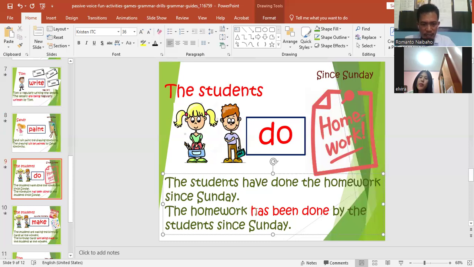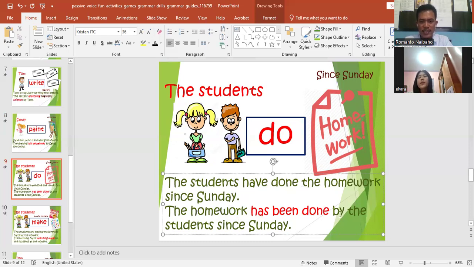Why is there a change here, becoming "has"? Because the subject has also changed. This is third person singular, so it refers to "it". That's why we say "has". Okay, the homework has been done.